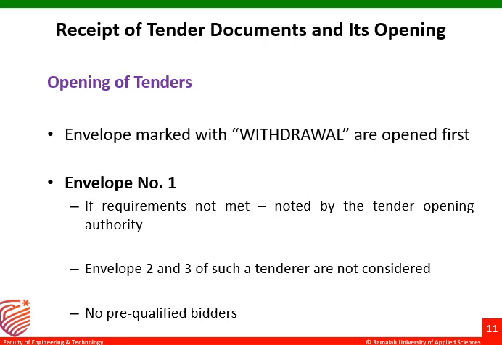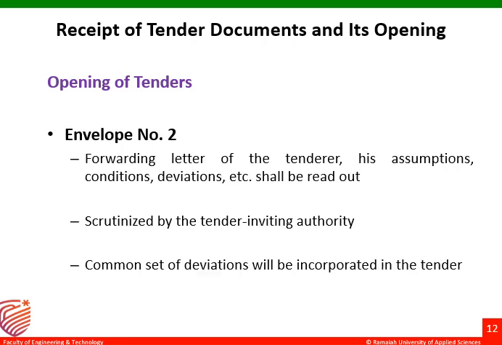But if they fail in envelope 1, envelopes 2 and 3 will not be considered and will not be opened. If envelope 1 is not meeting the requirements, then envelopes 2 and 3 will not be considered. So here there will be no pre-qualified bidders. Once envelope 1, having the pre-qualification criteria, is met by the contractor, it will be forwarded for envelope 2.